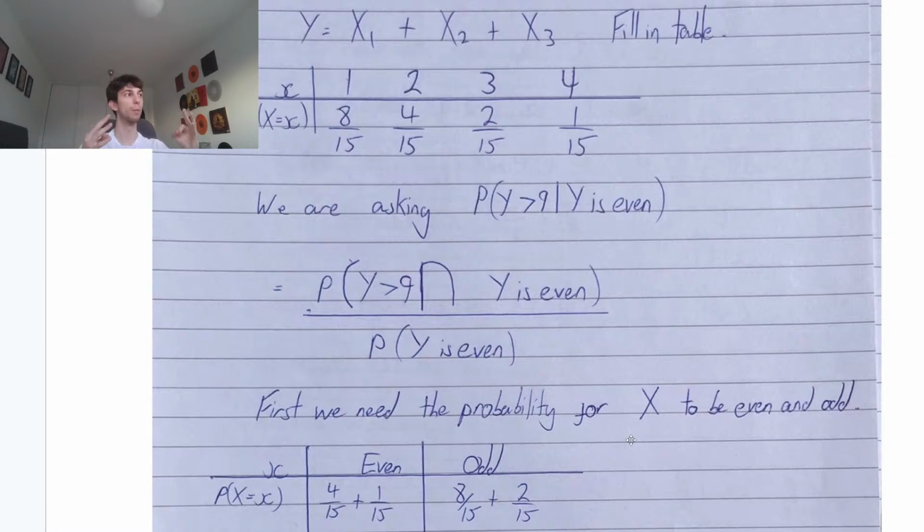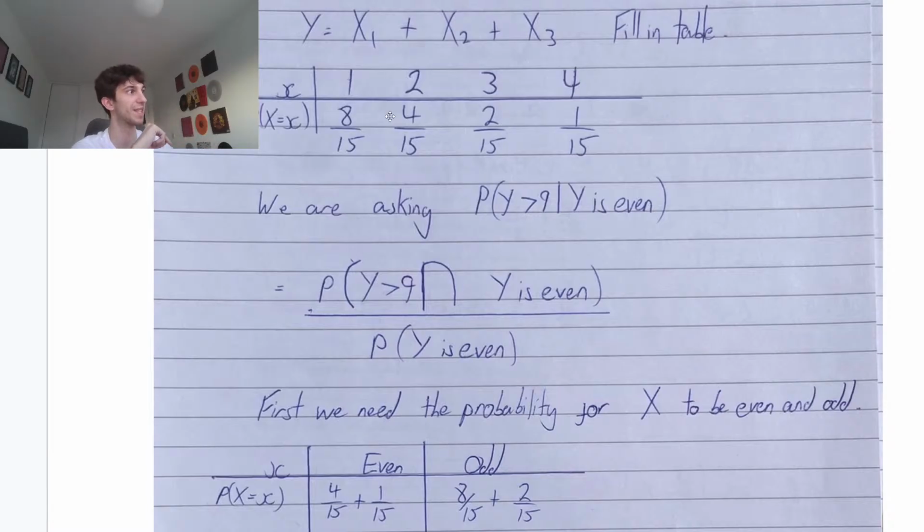Because we know we're adding 3 numbers and we're going to determine whether y is even or odd. Because we want the probability that y is even. So we're thinking, how do we add 3 numbers to make an even number? What numbers do those have to be? So the only thing that we care about is whether x is even or odd. We'll walk through this step by step.